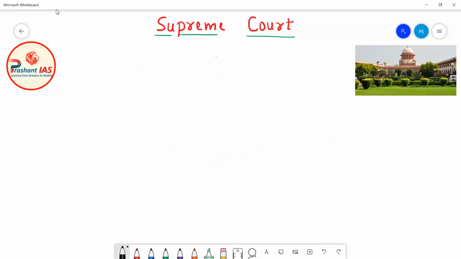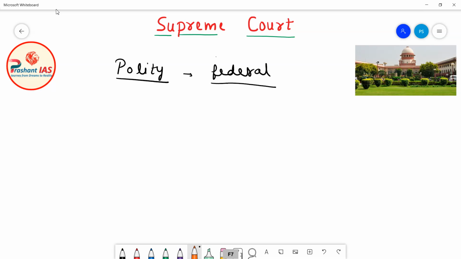Now friends, in the previous classes I taught you that the polity of India is federal in nature. What does it mean when I say that the polity of India is federal in nature? It means that there are two levels of government in India. The first is called the Union government and the second is called the State government.